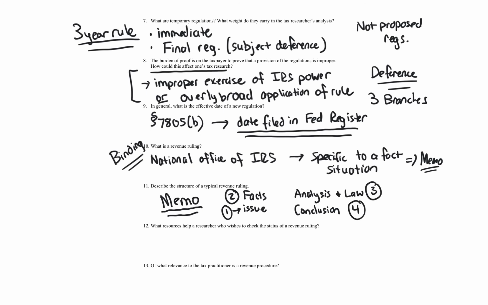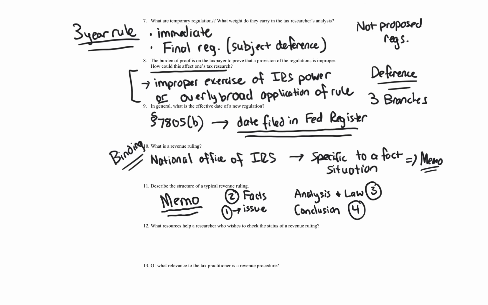There might be some additional items, including the IRS holding, which is also the same thing as the conclusion, and an explanation of how and why the IRS arrived at the conclusion. Also, they provide the names of the parties in case you want to know who at the IRS, because sometimes you might see there's a specific employee of the IRS that is consistent on a topic, or they're in the same area. And who knows, you might be going to a conference, AICPA, ABA, and you might see this person there. You might be able to ask questions. Of course, with the IRS, as many of you know, they stick to a script on their respective topics, so it's going to be hard to get responses to your questions. But who knows, you might be able to get some answers.